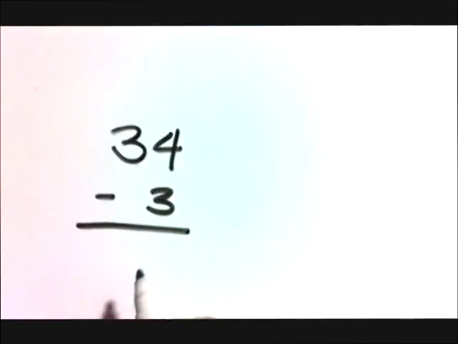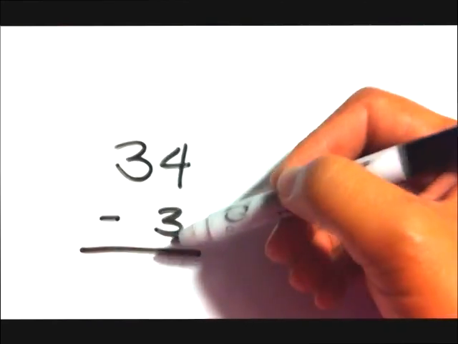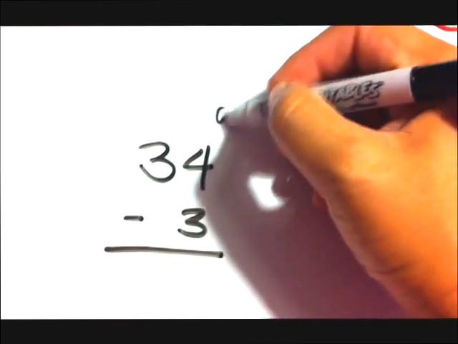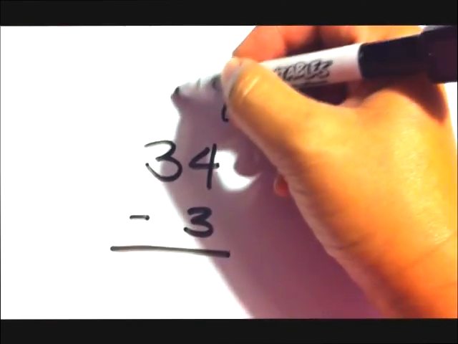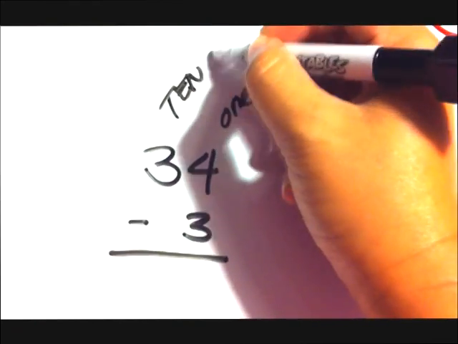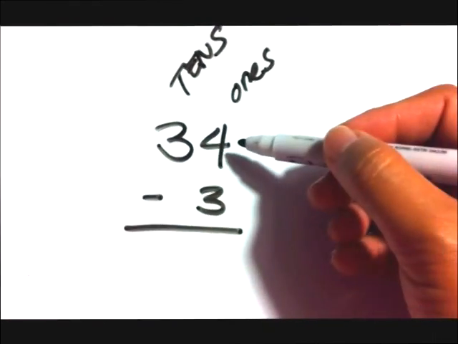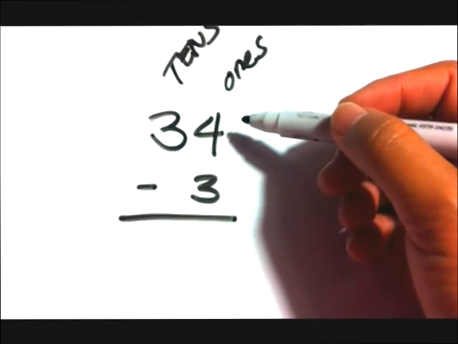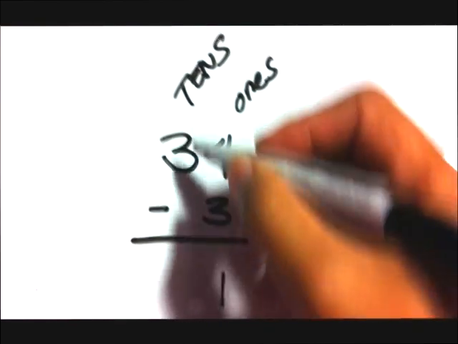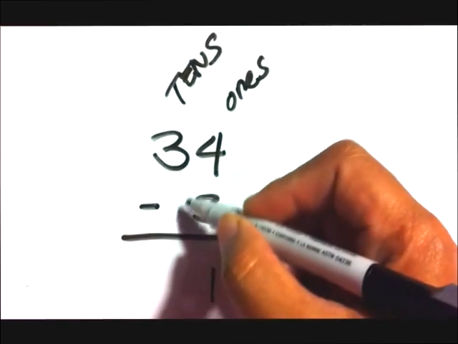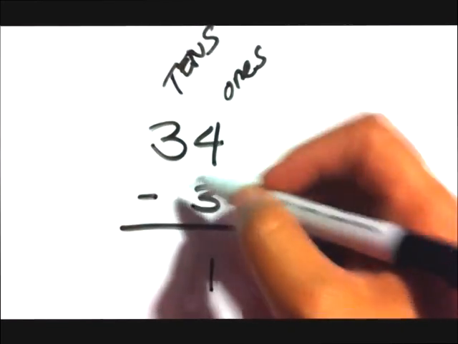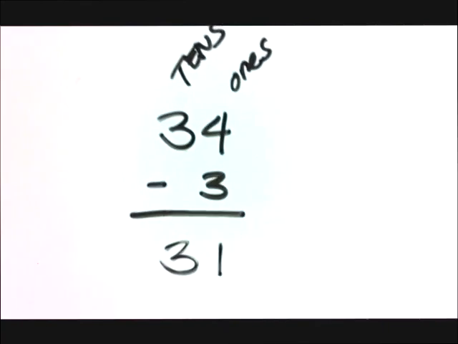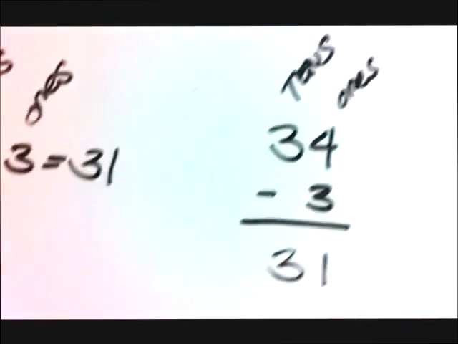If we go to the vertical way, this column is the ones place, and this column is the tens place. So we subtract 3 from 4, that's 1. And 3 minus, well, there's nothing here, there's 0, so 3 minus 0, that's 3. Okay, alright, so let's try something different now.